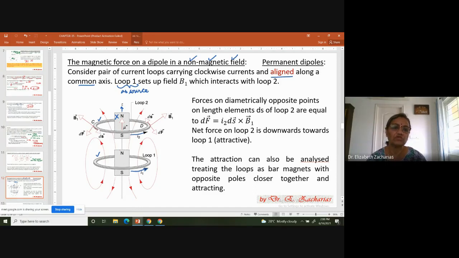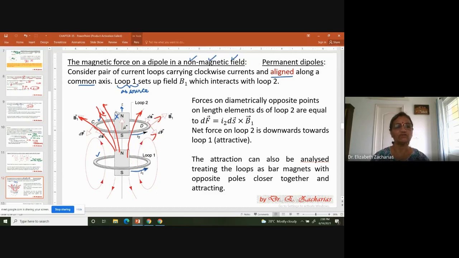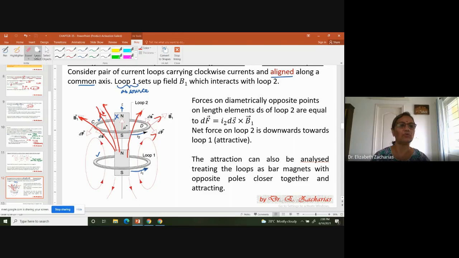Now let us draw the magnetic field lines. The magnetic field lines are going to be like this. I'm only drawing part of it, not the entire thing. So you can see that the magnetic field is larger near the poles. My picture is not very good, but it's okay. I can still do that because it's a loop after all.